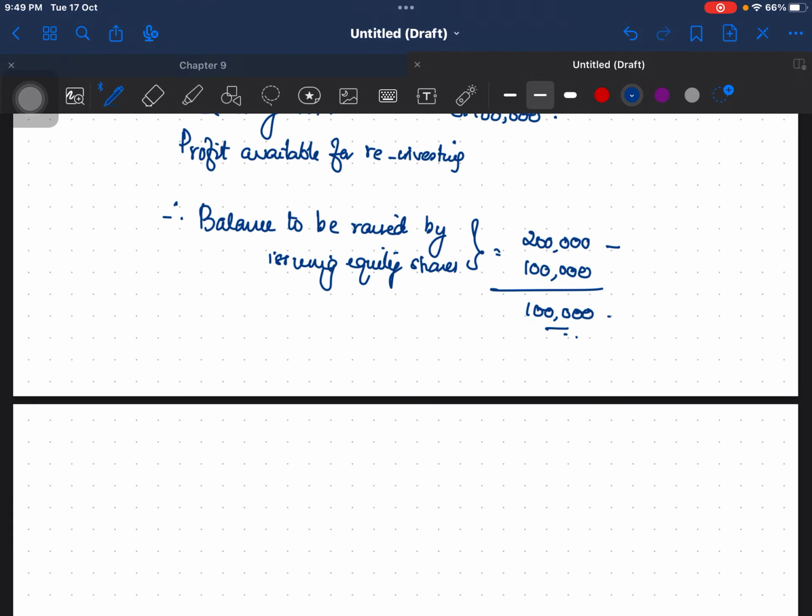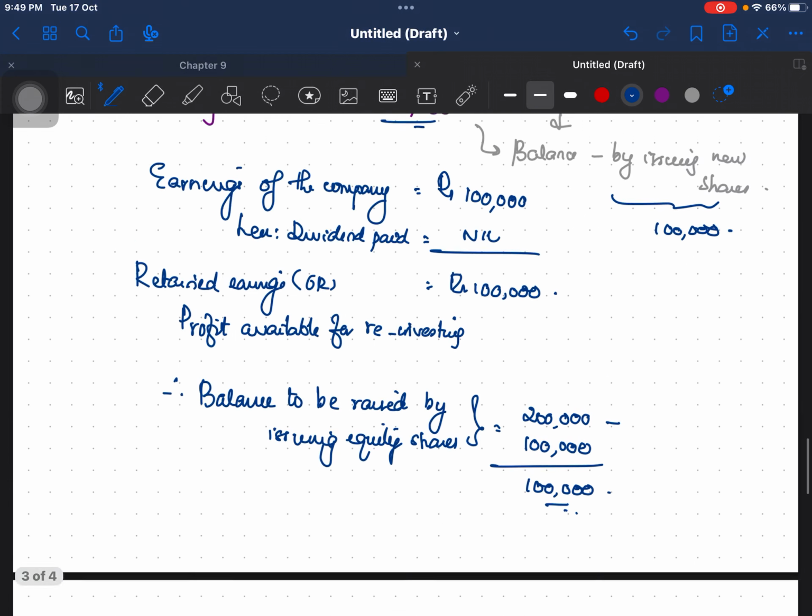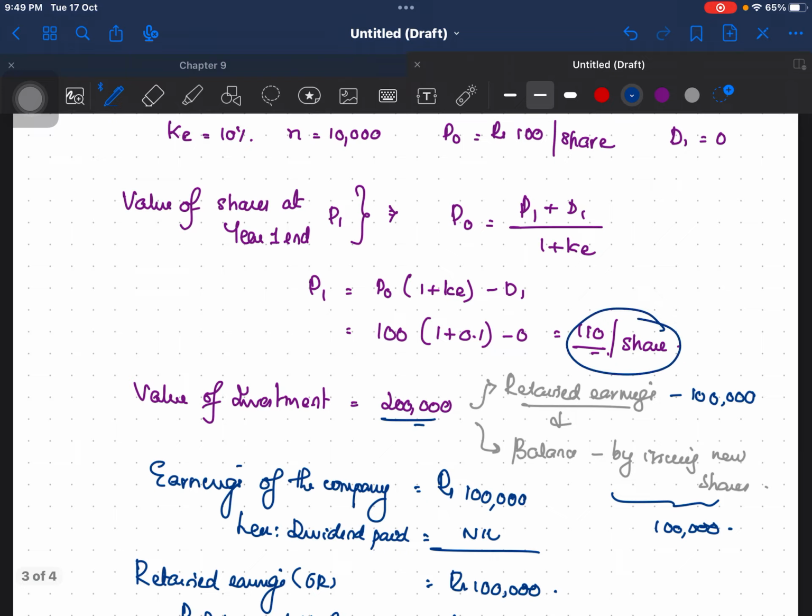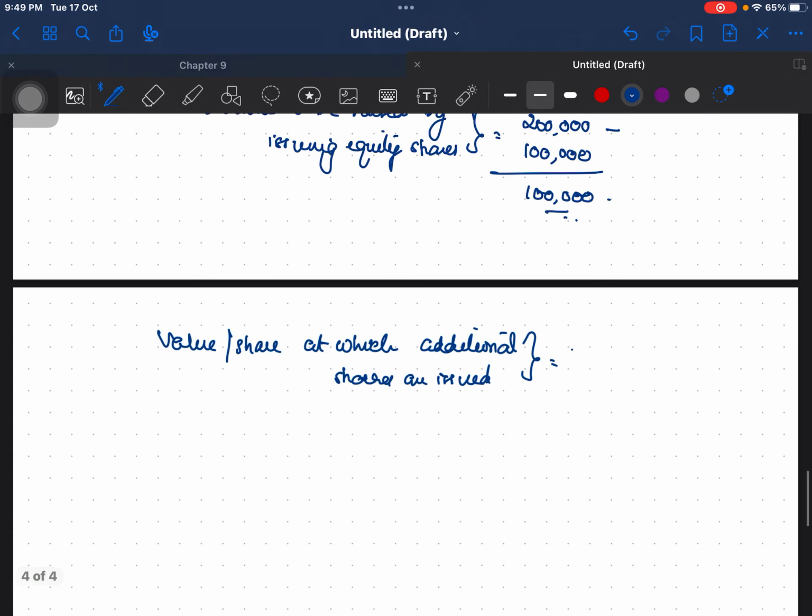So what is the value per share at which additional shares are issued? See, we have already computed that P1 is nothing but 110 per share. So the shares will be issued at P1 is equal to 110 per share.